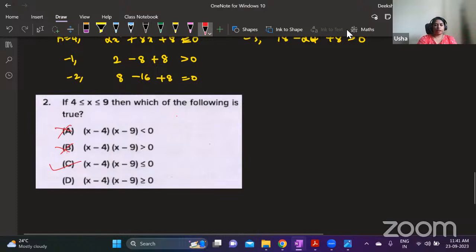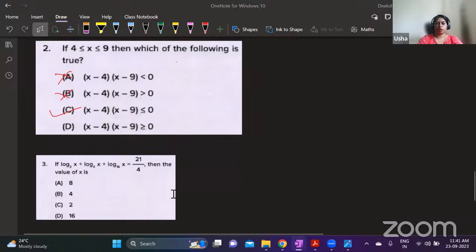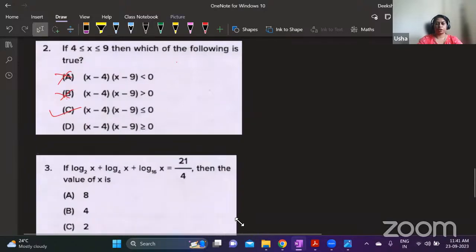Okay, we'll take the next question. The next question is a logarithm question. Yes, solve this log question and give me the answer.